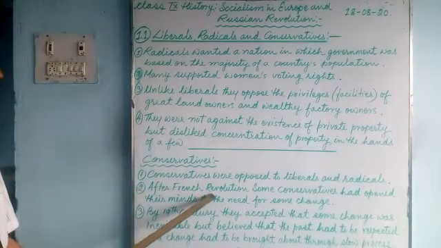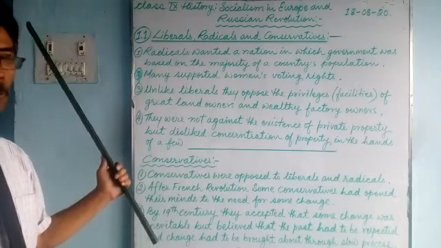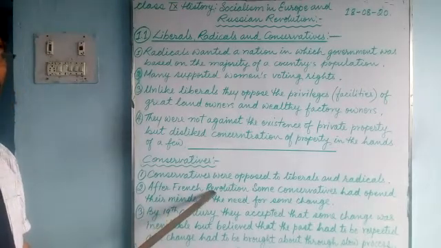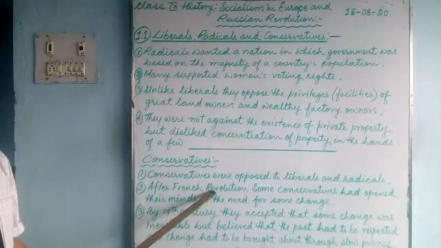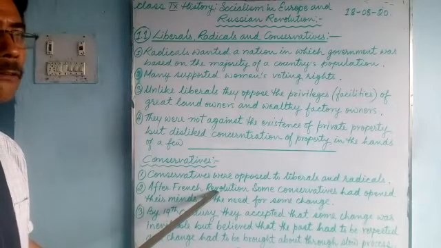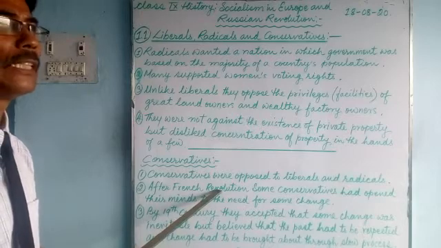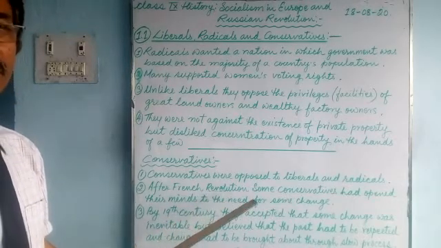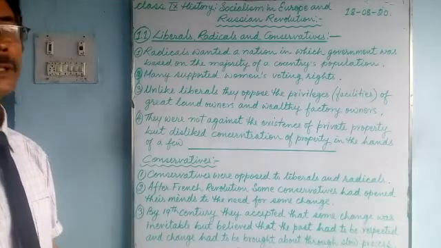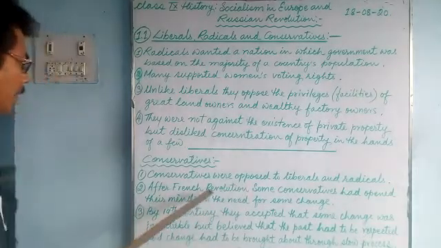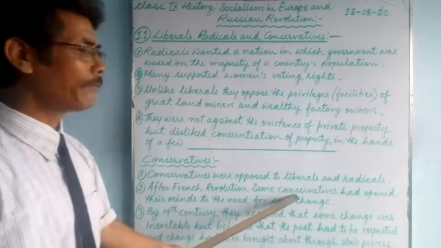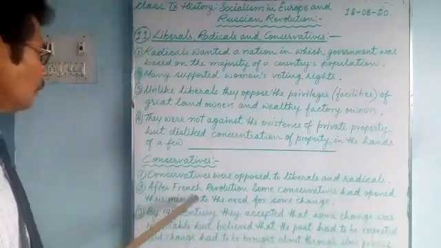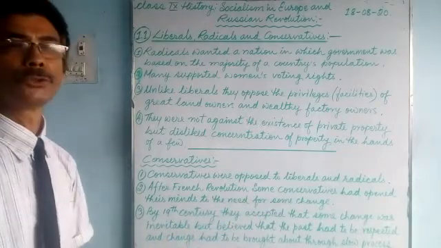After the French Revolution that took place in France, the idea of democratic rights, liberty and sovereignty spread all over Europe, and even in Russia the idea reached. So after the French Revolution, some conservatives had opened up their minds to the need for some change.